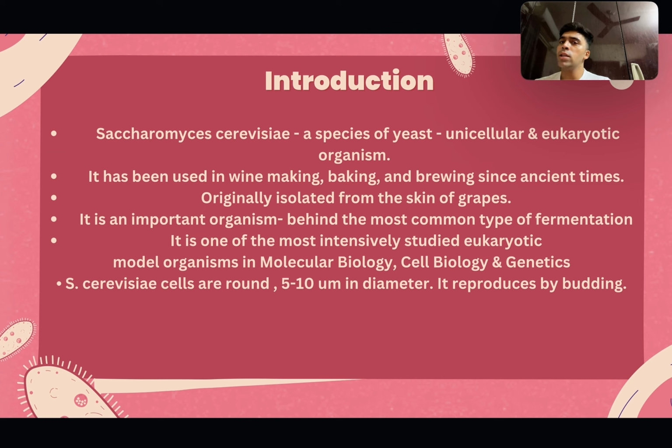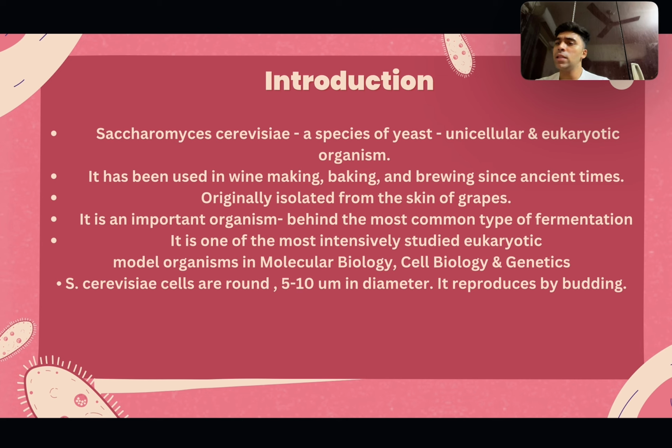So, introduction to our model organism. The model organism is Saccharomyces cerevisiae, a species of yeast, which is a unicellular and eukaryotic organism. It has been used in winemaking, baking, and brewing since ancient times. Originally isolated from the skin of grapes, it is an important organism behind the most common type of fermentation. As we all know, all the fermentation is carried out by these yeast.